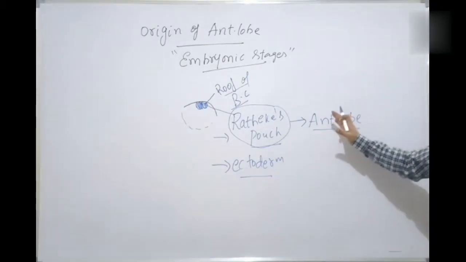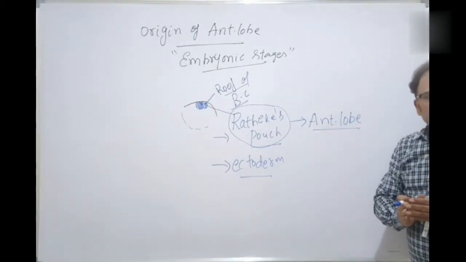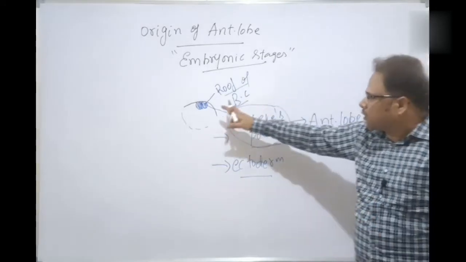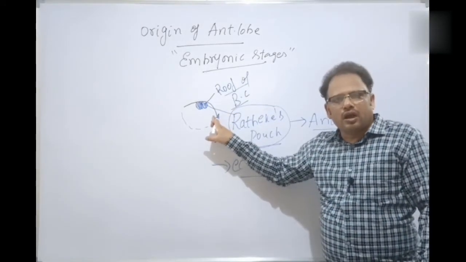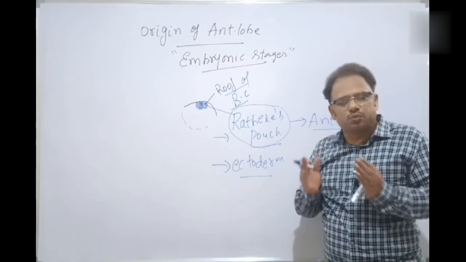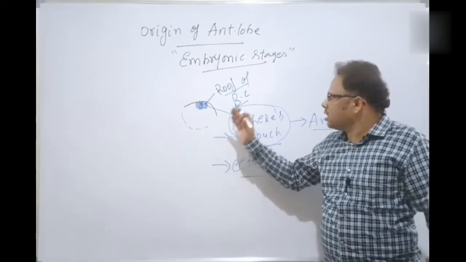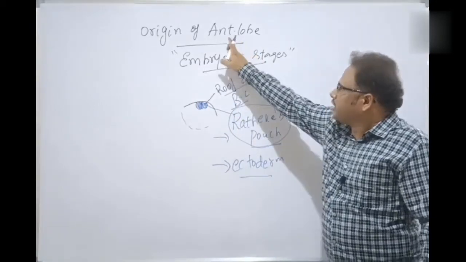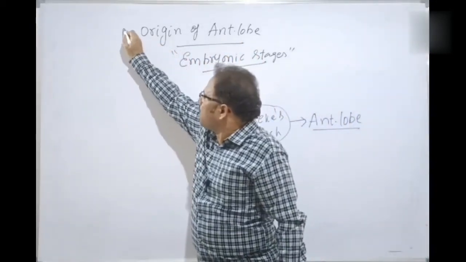As the anterior lobe develops, it gets dissociated from the roof of the buccal cavity and becomes anatomically very close to the neurohypophysis, that is the posterior lobe. Clear, students? So this is the origin of the anterior lobe.